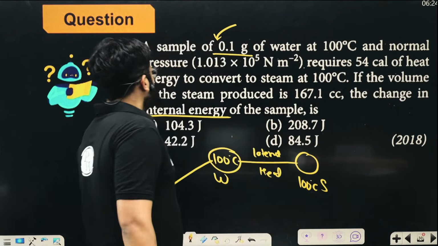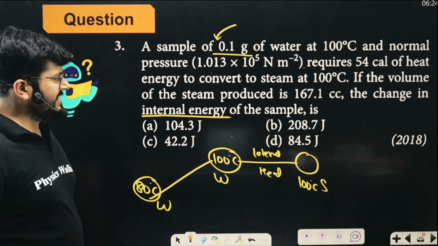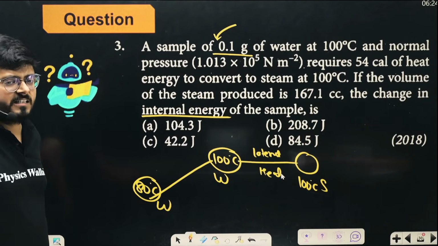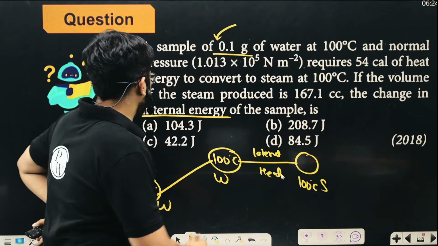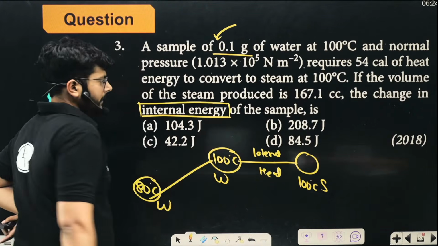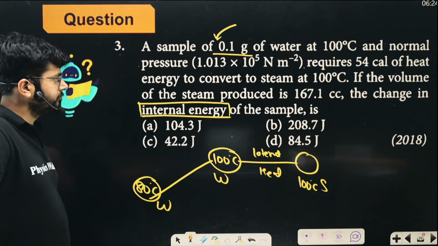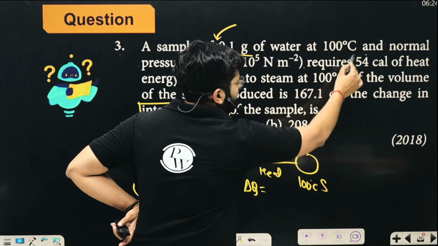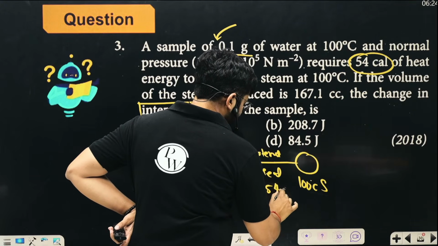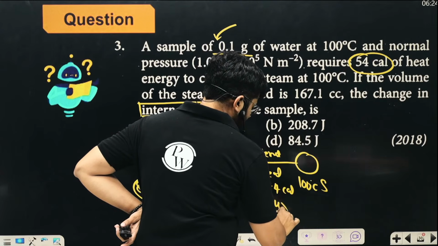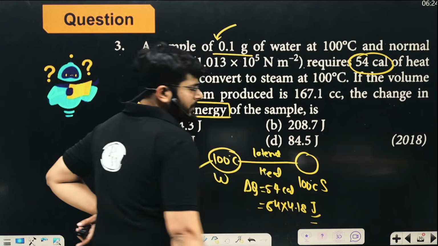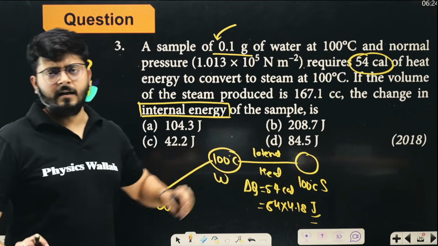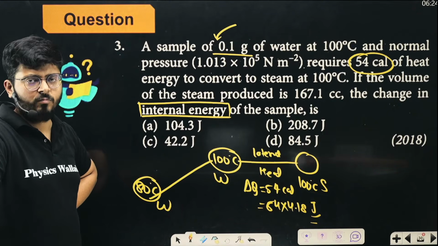If the volume of the steam produced is 167.1 cc, the change in internal energy of the sample is, so the change of internal energy of the sample you have to figure out. So the heat you have provided, delta Q, is given directly. It is 54 calorie, the latent heat that you have provided. That means 54 into 4.18 joules. That much heat you have provided to the system in this conversion from 100 degree centigrade water to 100 degree centigrade steam.